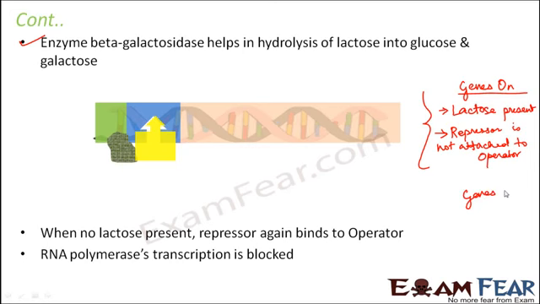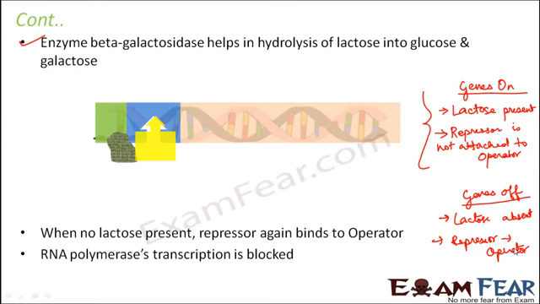This is the scenario when the genes will be turned on. And under what scenario will the genes be off? When lactose is absent. And whenever lactose is absent, what will happen? The repressor will be attached to the operator. So this is how the genes are being controlled.